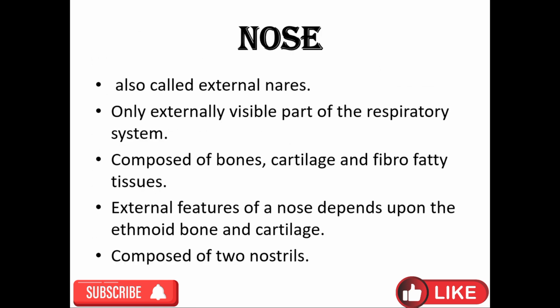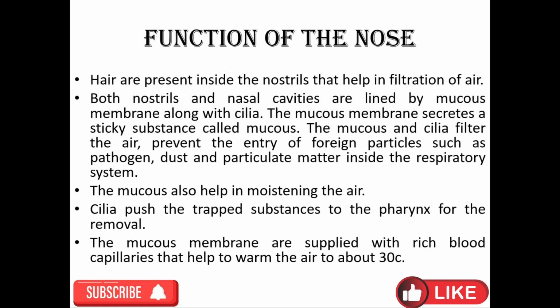Nose, also called external nares. It is the only externally visible part of the respiratory system and is composed of bones, cartilage, and fibrofatty tissue. The external feature of the nose depends upon the ethmoid bone and cartilage. The nose of the human being is basically composed of two nostrils.